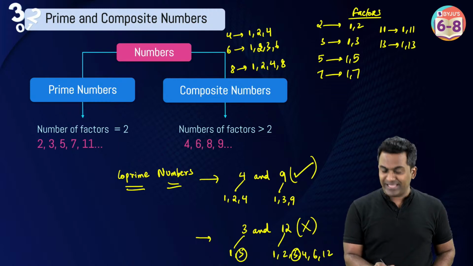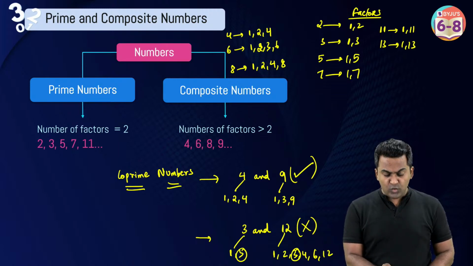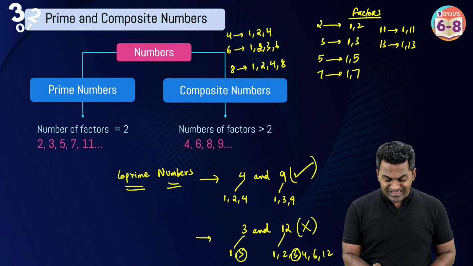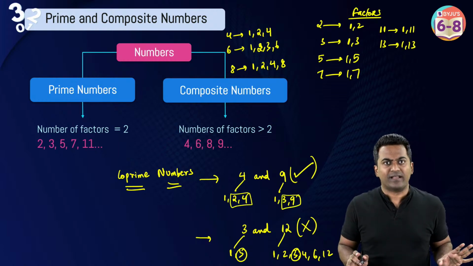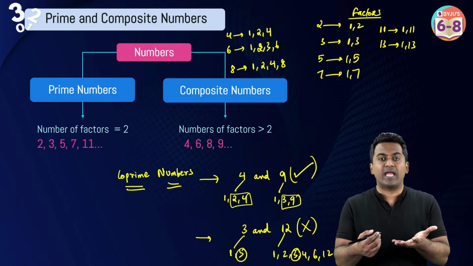Like 4 and 9. Look at this. What are factors of 4? 1, 2, 4. What are factors of 9? 1, 3 and 9. So other than 1, do you see any factors which are common? No common factors, right? That's the reason why we say 4 and 9 are co-prime.